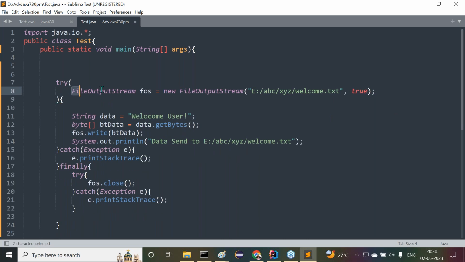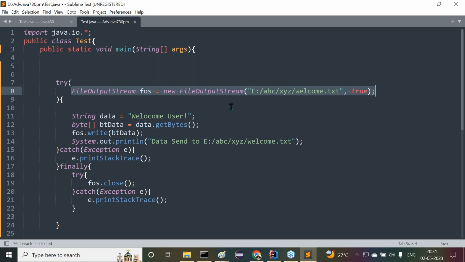Now tell me, if we provide this as an auto closable resource, automatically this resource will be closed when we are coming out of the try block. Sir, are all of you getting it or not? Whenever we are coming out from the respective try block, automatically that resource is going to be closed. Got it or not? All right.